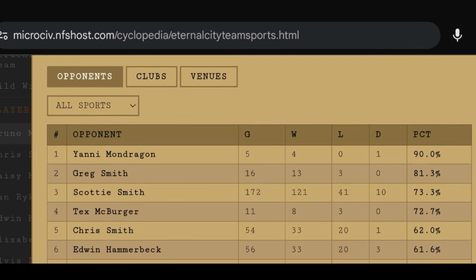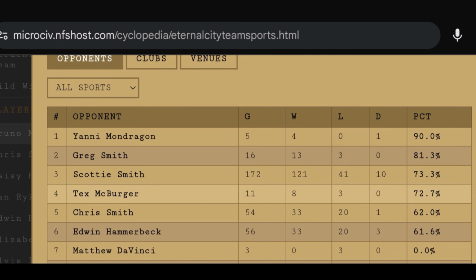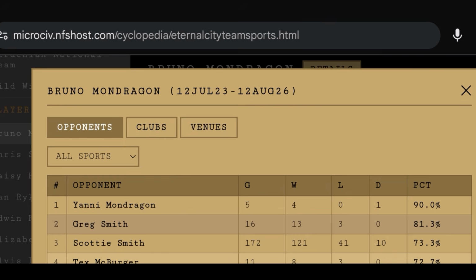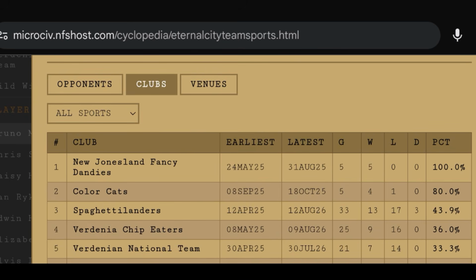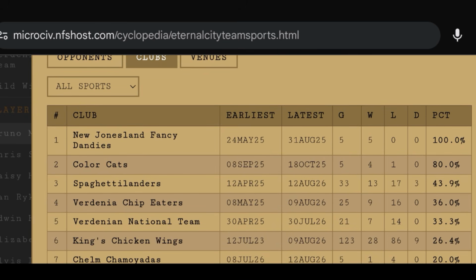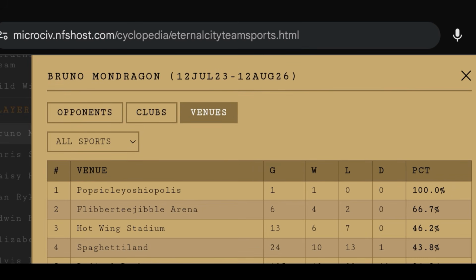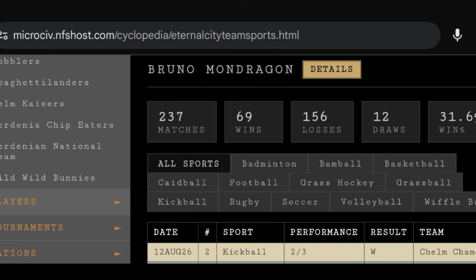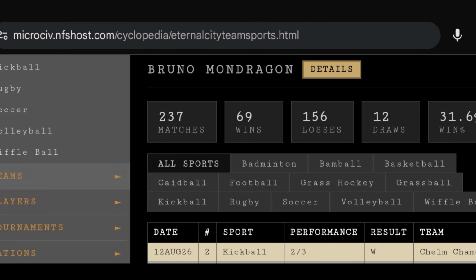You can go into details, see his opponents. Again, it's the opponents' records versus him, so the best against the worst. In all sports or a specific sport, you can go to clubs, all sports or a specific sport, the earliest date he played for the club, and the latest date, as well as his record with the team. You can look at all venues in all sports or specific sports that he's played at, as well as his winning percentage there.